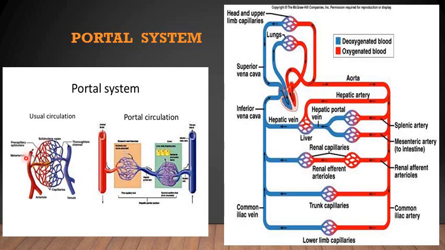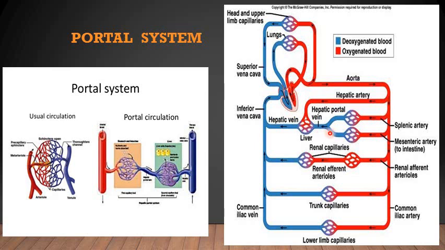Usually in the systemic circulation there is only one set of blood capillaries. The arterioles split into the blood capillaries, then they join together, converge and form the veins. But whenever a portal system is present, there will be two sets of blood capillaries through which the blood has to pass. In the human body, two types of portal systems are present.